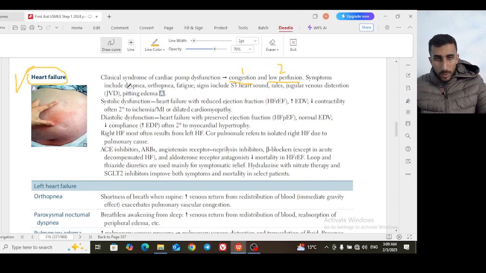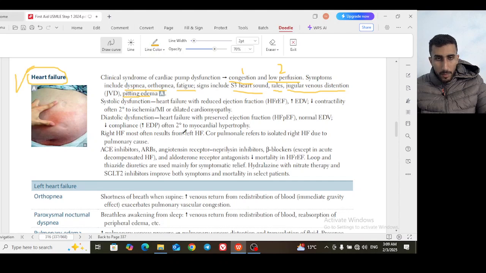Congestion gives dyspnea, and low perfusion translates into fatigue. For the signs: S3 heart sound, rales on the lung from back pressure, jugular venous distension, also back pressure.